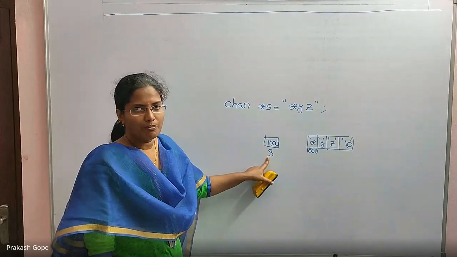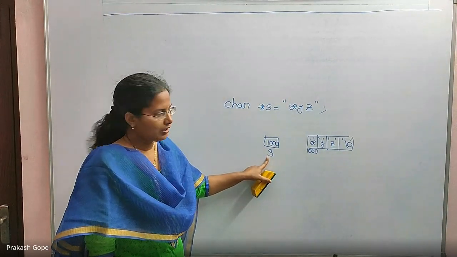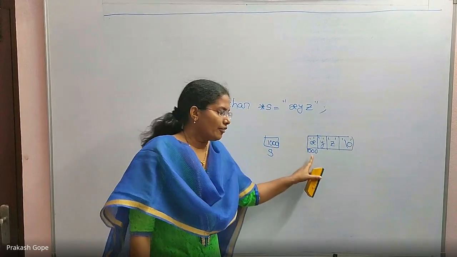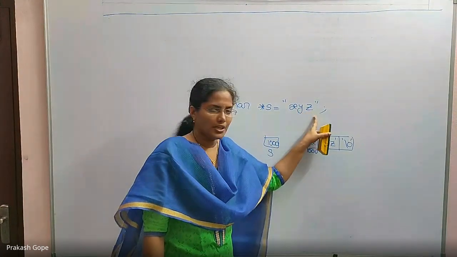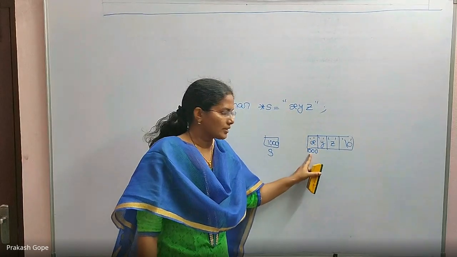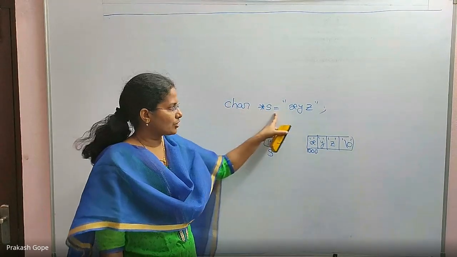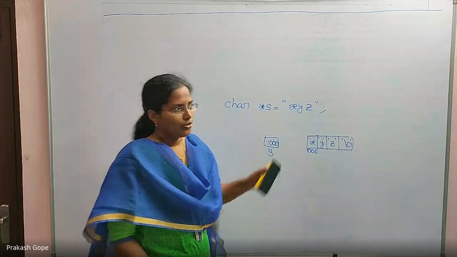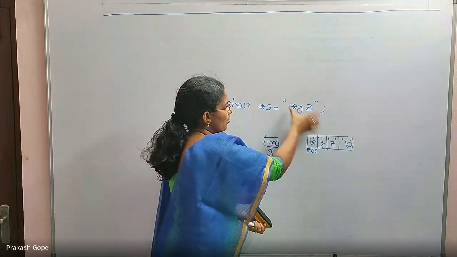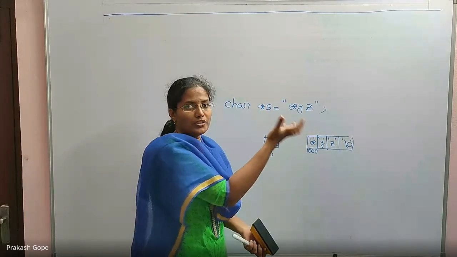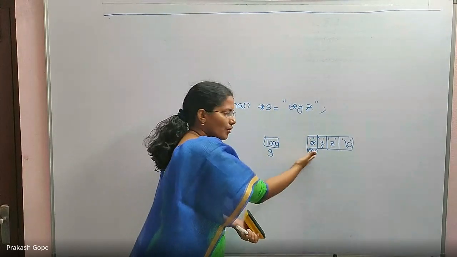s is a character pointer variable which holds the first byte's address, the first character's address. So it's a char star only. You should not think, oh, it's a string, how can a character pointer hold a string? Because internally this is how it's maintained.